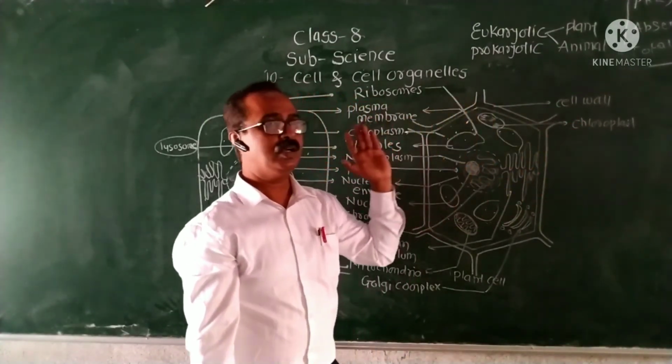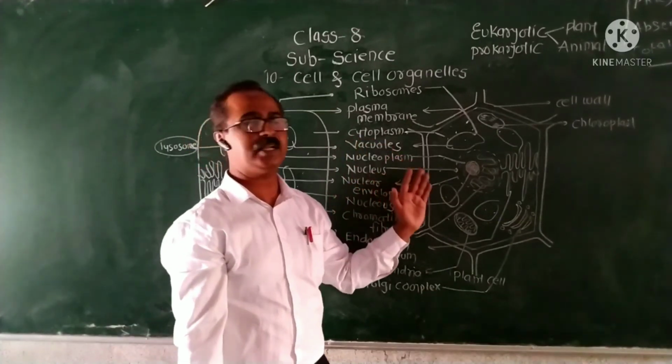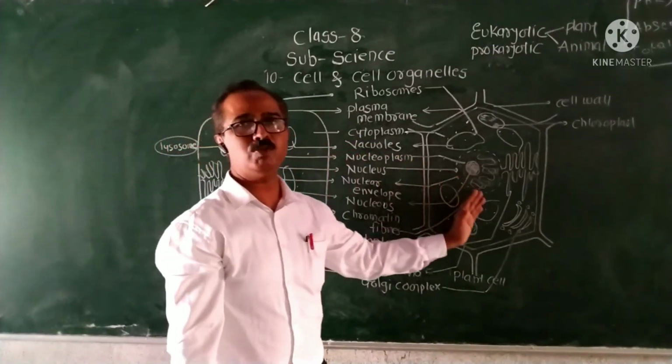Such difference points are present between the plant cell and the animal cell.